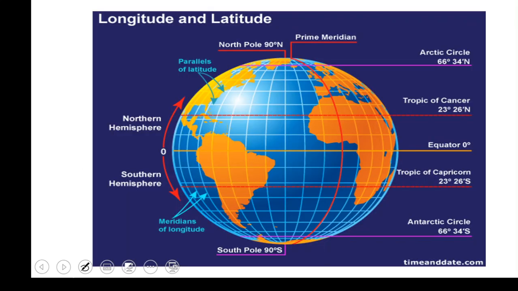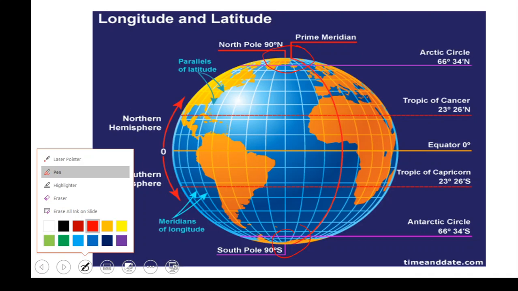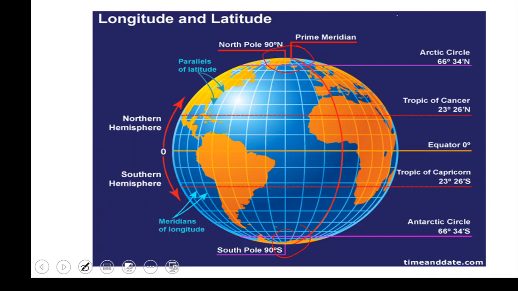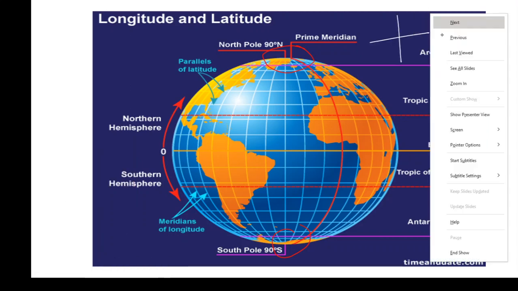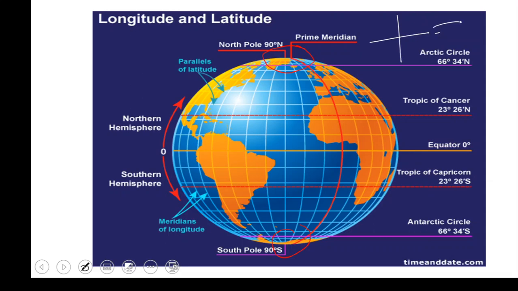If you see our globe, these are the different lines that are passing through it. This is the North Pole, and this is our South Pole. What are the directions that we know? This is east, this is west, this is north, and this is south. Same directions here also.